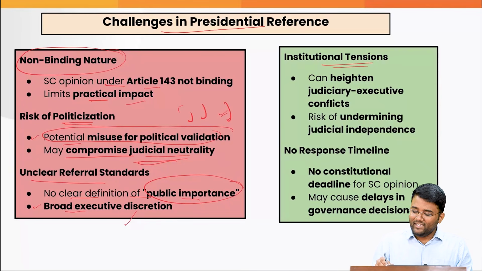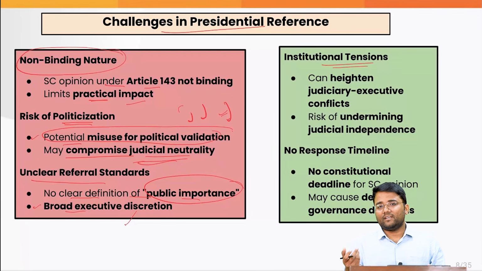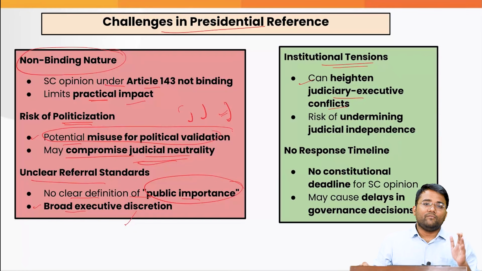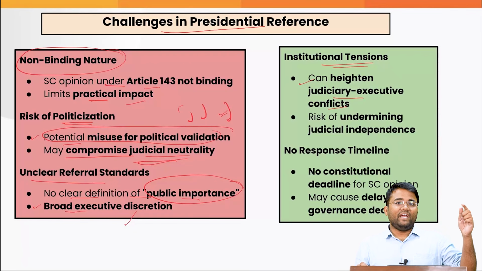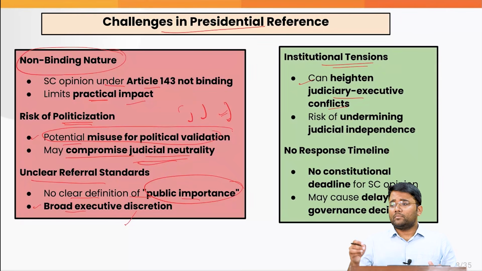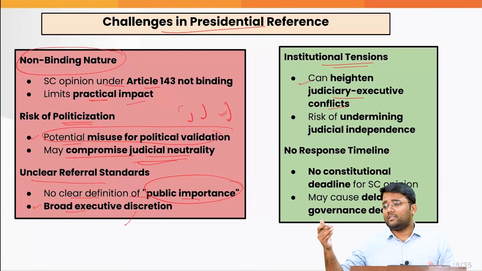Then there are institutional tensions that may further fuel the fire. For example, it can heighten the judiciary-executive conflicts. Like, there were earlier various tensions that were going on after the NJAC Act was passed by the government, and then the Supreme Court struck down that NJAC Act. Then with regard to the decisions on the collegium system, the Supreme Court said that the executive is not taking decisions, etc.